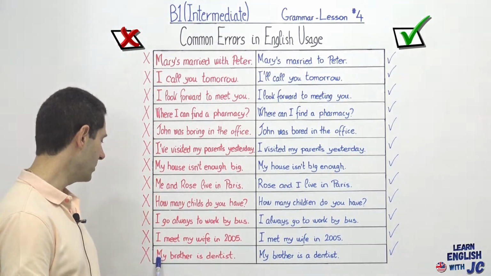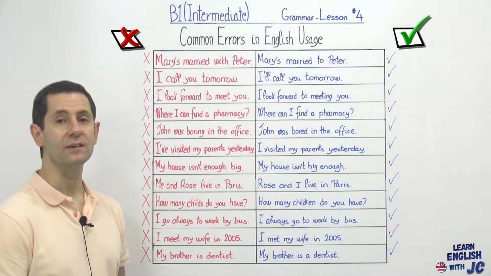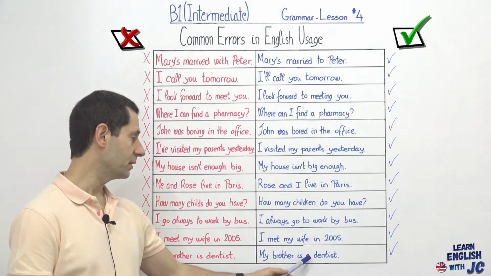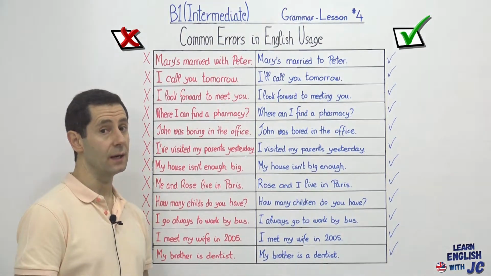And the last one, my brother is dentist. Again, that's the way we might say that in Spanish, but in English you need the article a, so the sentence becomes my brother is a dentist.